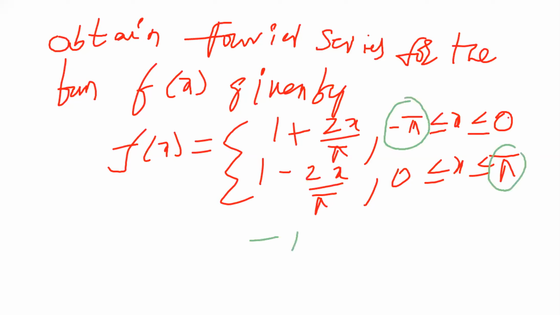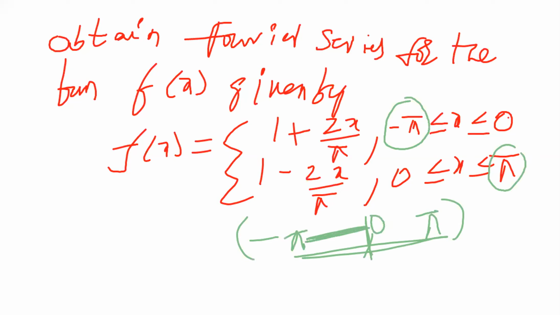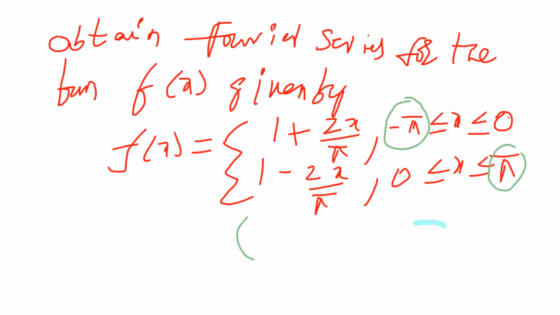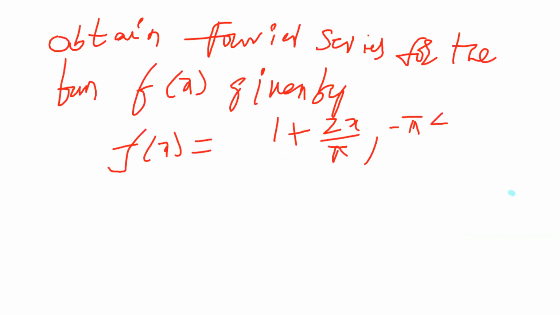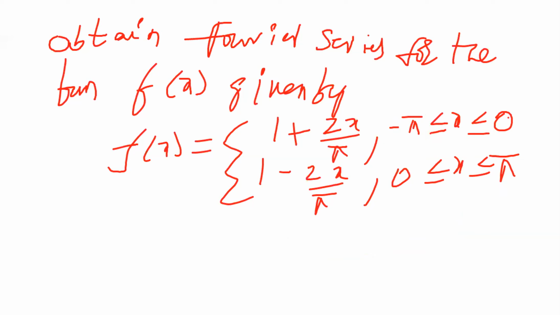So the starting limit is minus pi, ending with pi, but f of x is not given in the starting and ending limits. So it is disconnected at 0. So define f of x as one value from minus pi to 0, and define f of x as another value from 0 to pi. So that's why this is called the important problem. It is called a discontinuity function.